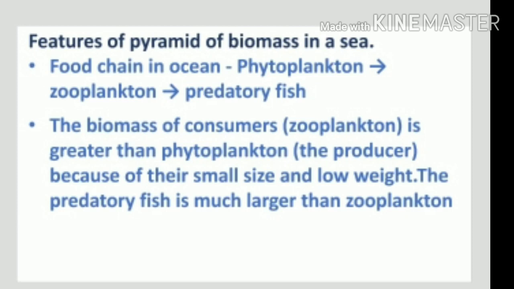First, we know the producer, that is phytoplankton, then passes to zooplankton, the consumer, and finally to predatory fish. The biomass of consumers, here the consumer is zooplankton, is greater than the phytoplankton, the producer, because of their small size and low weight. The predatory fish is much larger than zooplankton.